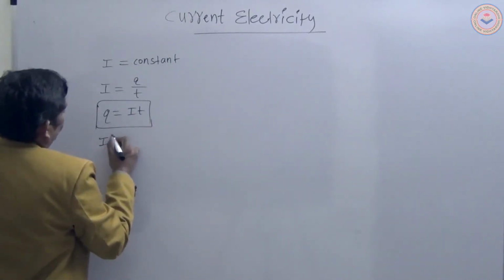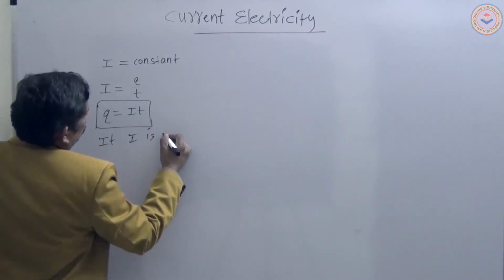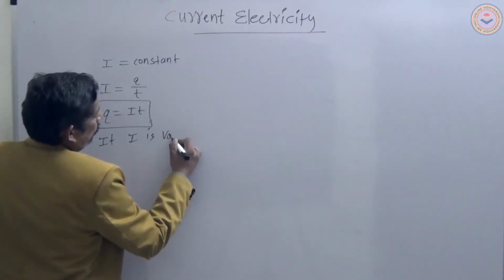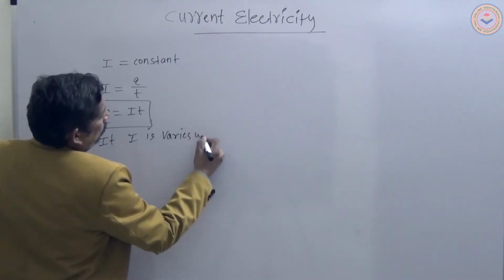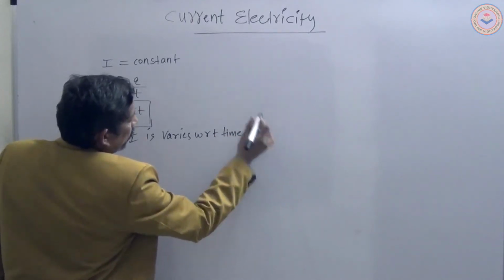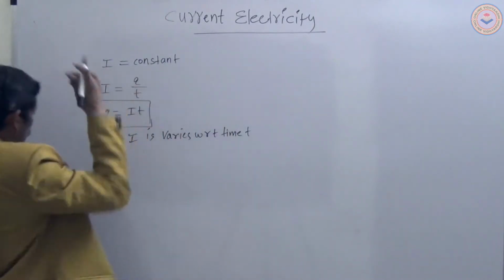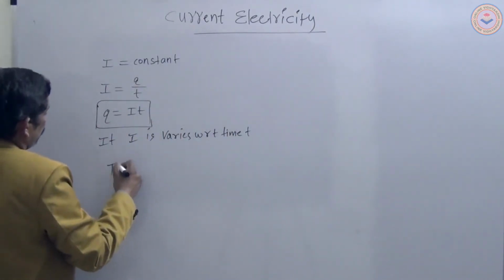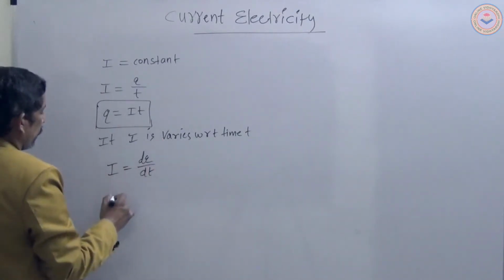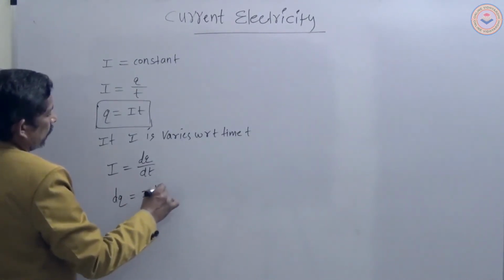If I varies with respect to time t, we take the instantaneous current expression I is equal to dq by dt, then dq is equal to I dt.